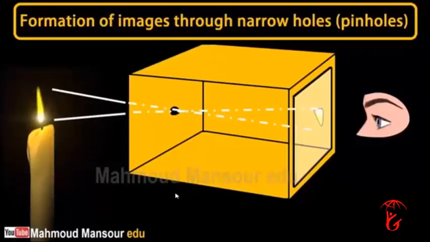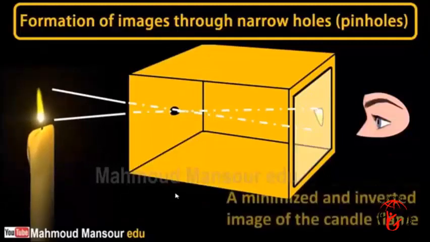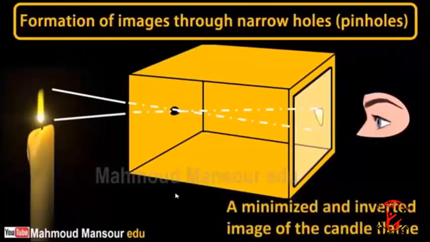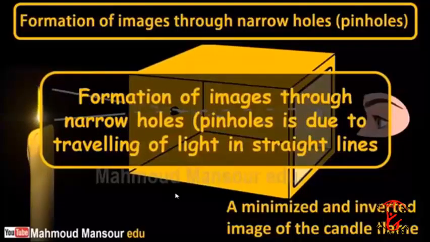the semi-transparent paper. Observation: a minimized and inverted image of the candle flame is formed on the semi-transparent paper. Conclusion: formation of images through narrow holes or pinholes is due to traveling of light in straight lines.